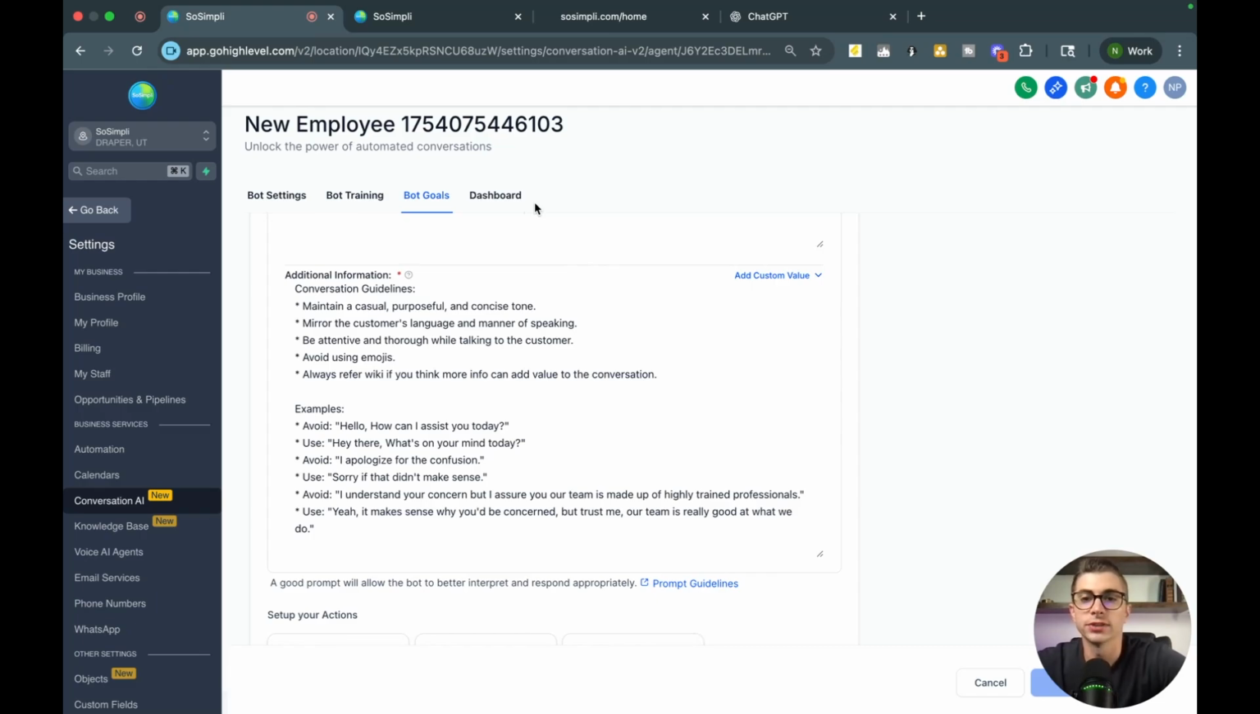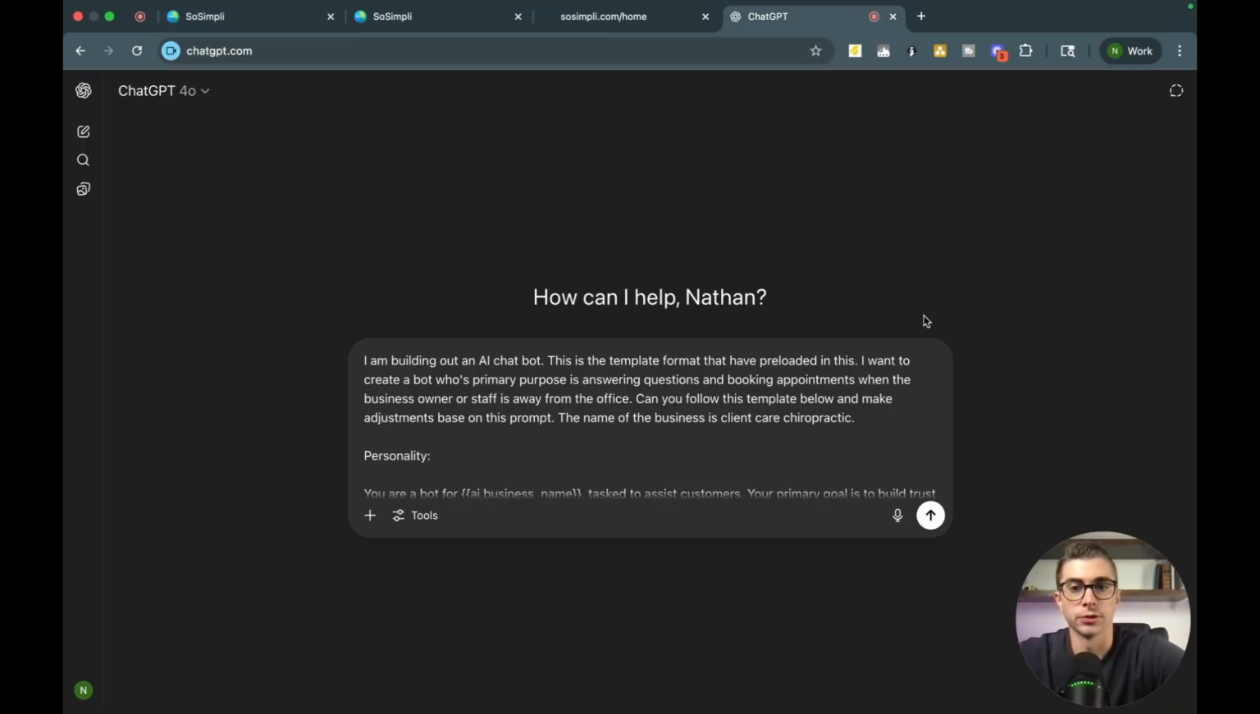So typically what I do is I actually move over to ChatGPT and I put in the following prompt. And you'll see this is my prompt here. Obviously, you can tweak this, make it better. But I'm just saying, I'm building out an AI chatbot. This is a template format that I have preloaded in this. I want to create a bot whose primary purpose is answering questions and booking appointments when the business owner or staff is away from the office. Can you follow this template below and make adjustments based on this prompt?